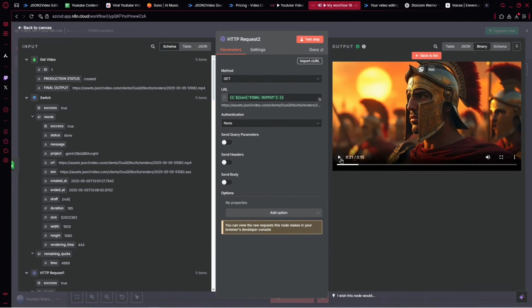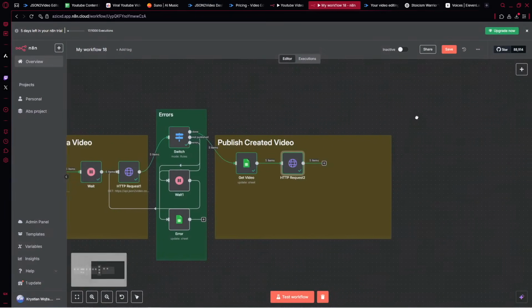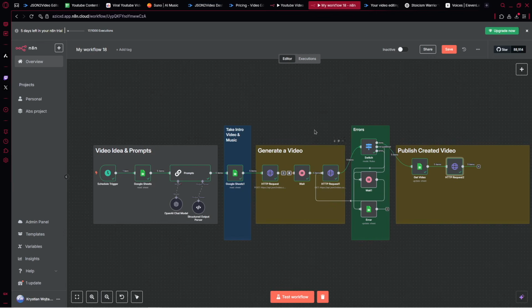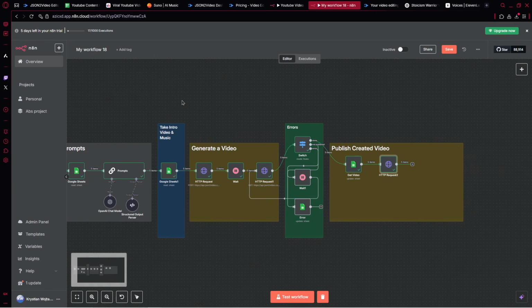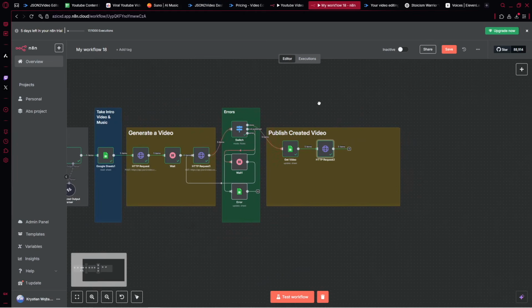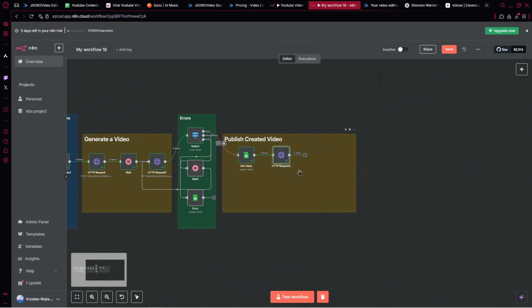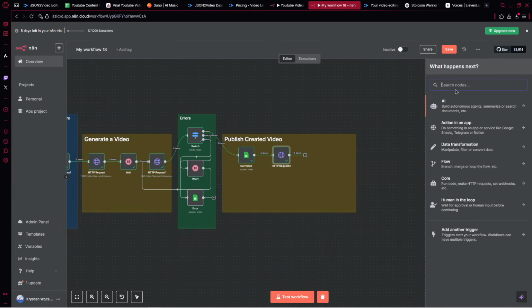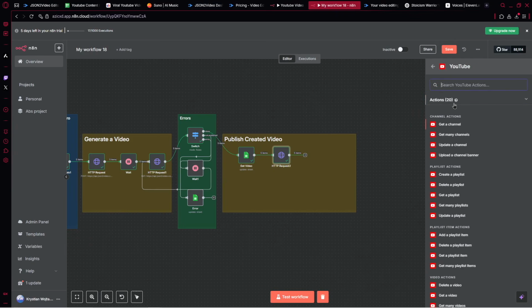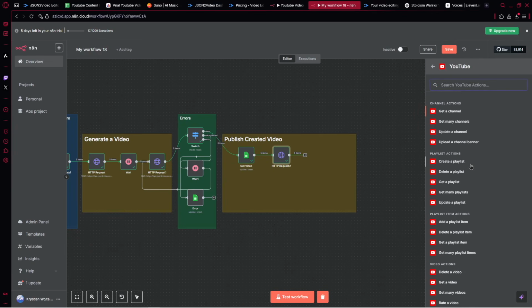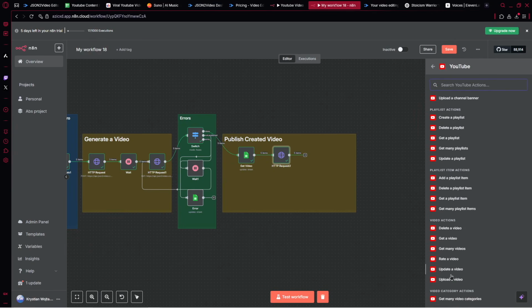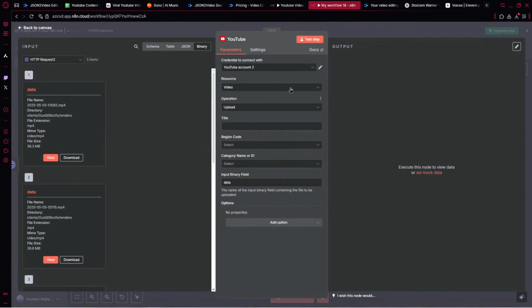We've got our video, which is created. And now there's the time for the last steps for this entire automation. So after all of the steps, like getting the inputs, taking the video, intro video, music, generating the video, errors log, and these 2 steps, we can provide the YouTube. So we want to just automatically publish that on YouTube. So here we can pick upload a video. Here the resource, and we've got the video operation, so upload.